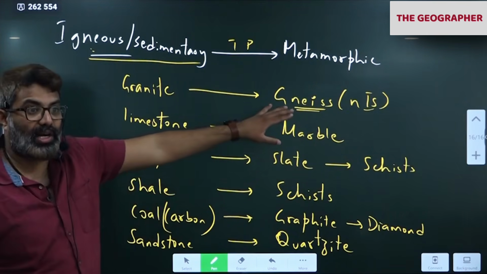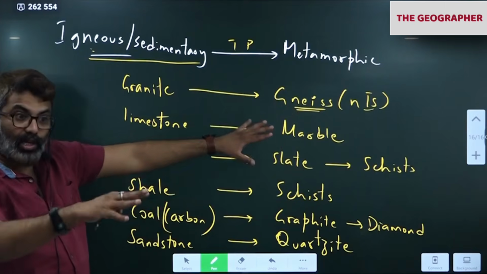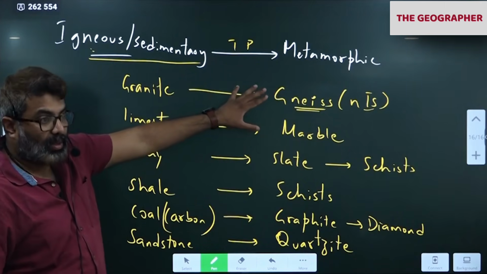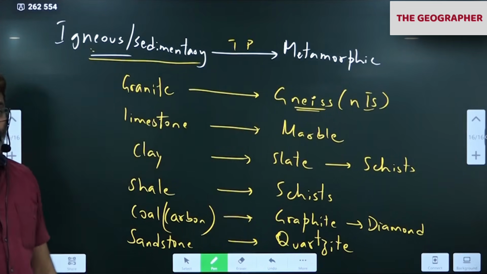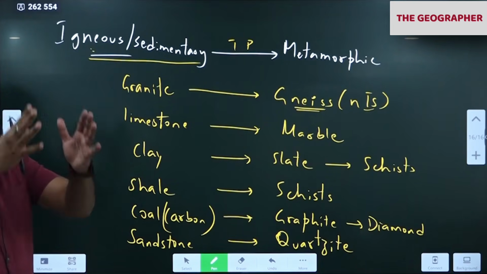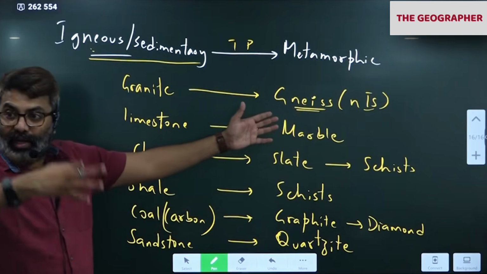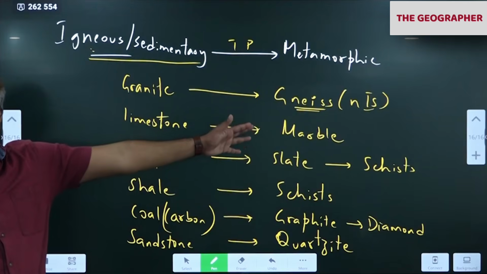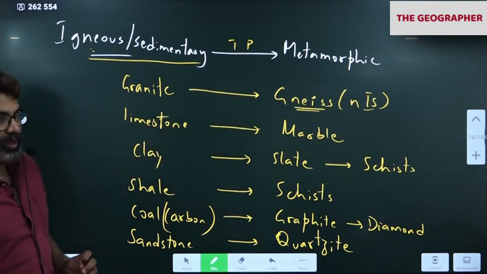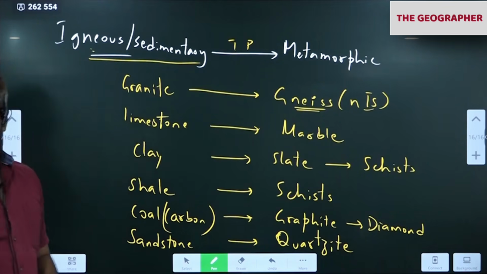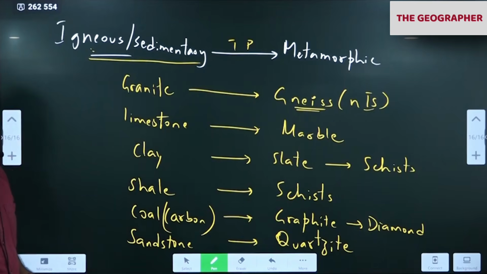All this will come in your art and architecture. I'm not diverting from the topic. I'm just telling you the same from the art part, culture part. Mahamastakabhisheka they call it. Okay, to prevent the rock from further fracturing or cracking. Otherwise small faults will develop. It will widen at an end and it will crack. So if you have to maintain that for a very long time, because these are all part of our history, correct? If you don't maintain it, it will get damaged. So in order to maintain them, we need to do that. So that's what they do. Now you know why they perform that. Okay. Rocks from fracturing.